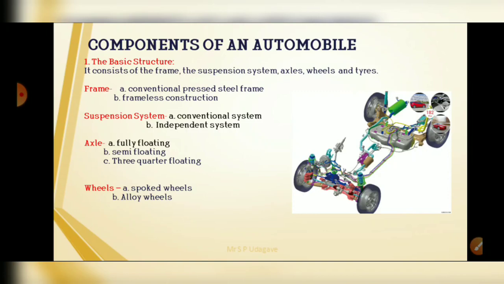And last, as a part of the superstructure, the basic structure, that is the wheels. The wire spoked wheels were used mainly on sports cars in the old days, and nowadays particularly alloy wheels are used. So these are the basic structure components.